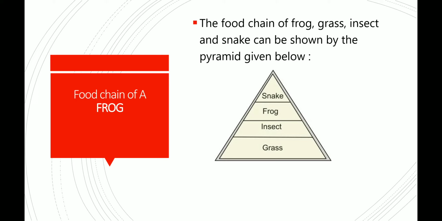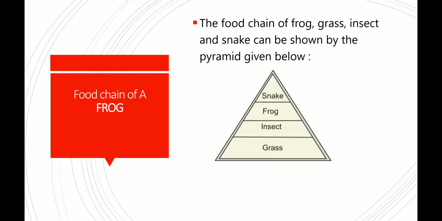Now let us see one more example. The food chain of a frog, grass, insect, frog and snake, can be shown by the pyramid given below. By this way also you can remember it easily. First grass, then any insect, and here we take the grasshopper.